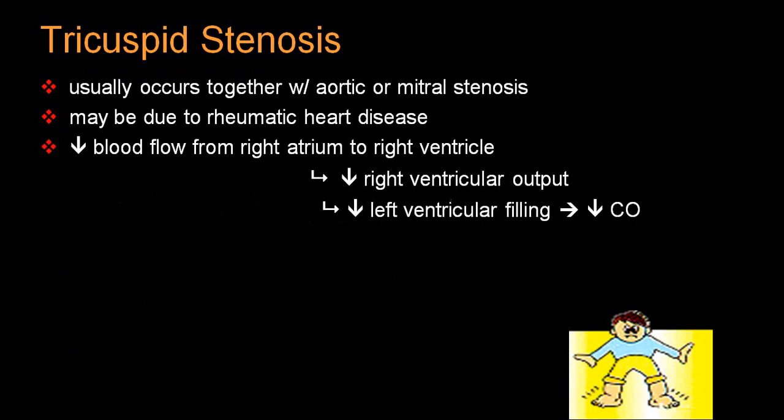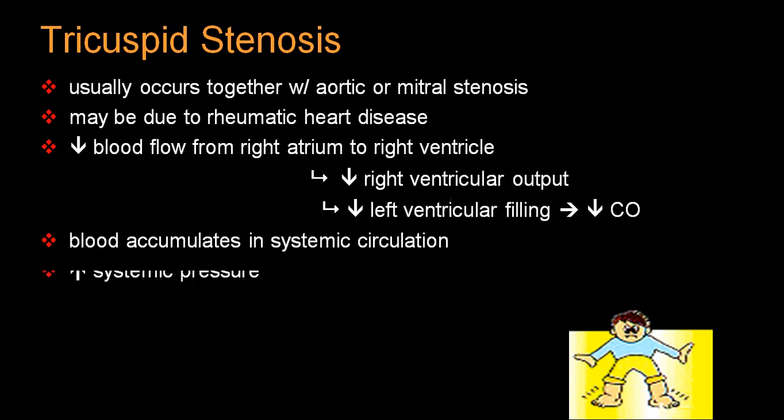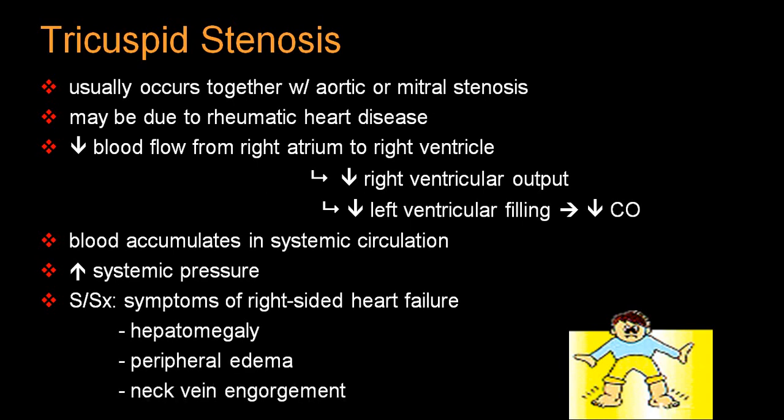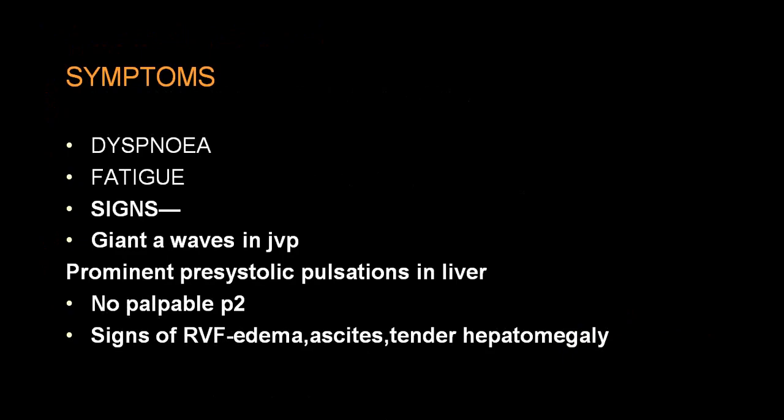So it is very commonly associated with aortic and mitral valve disease. We have already told you that because of resistance, right ventricular output is decreased, hence the cardiac output in the left ventricle will also be decreased, because the blood from the RV will go to the lung, LA and LV, so output will be less. Systemic pressure will be elevated. Symptoms and signs of right-sided heart failure will be there: hepatomegaly, peripheral edema, elevated JVP, and decreased cardiac output will produce fatigue and hypotension, etc.